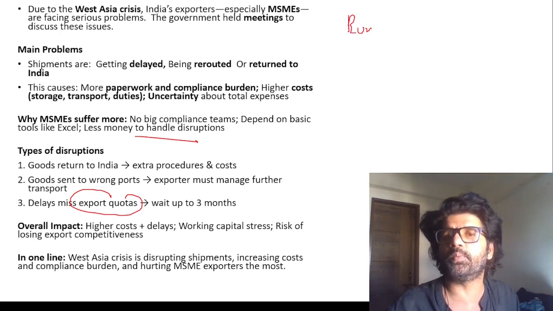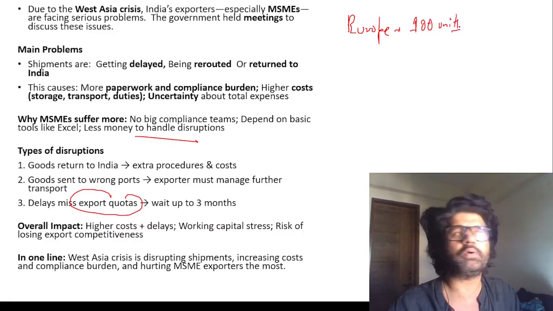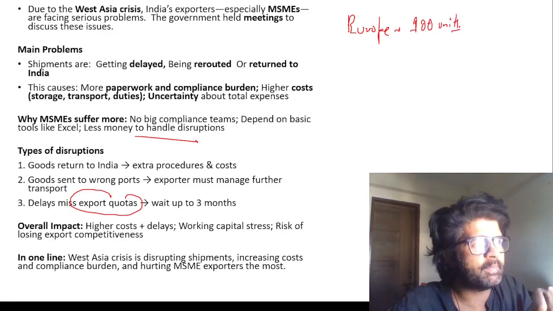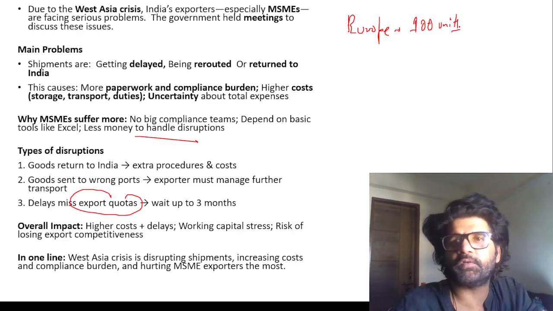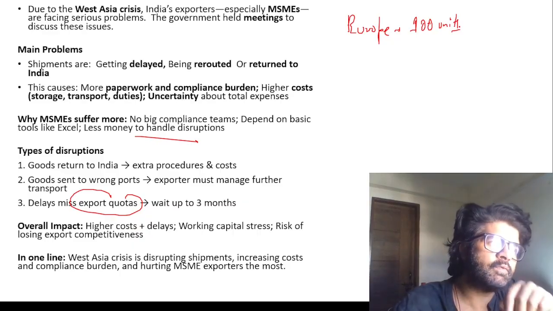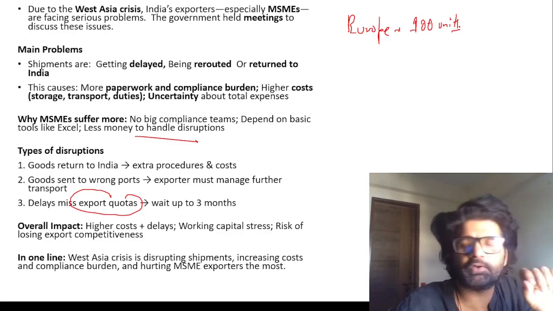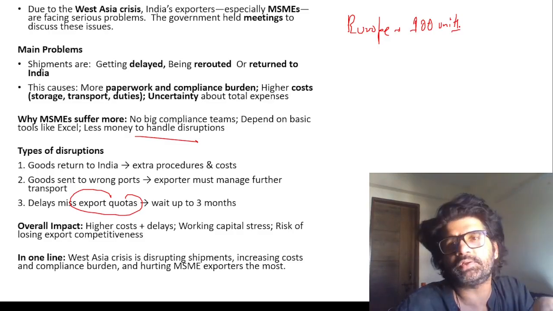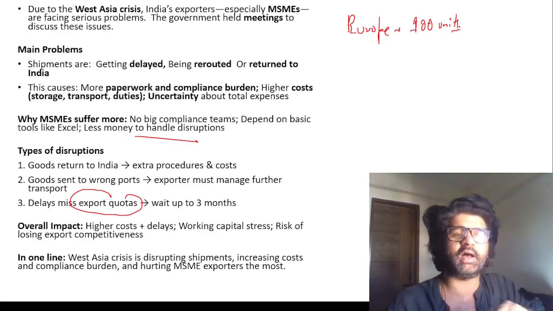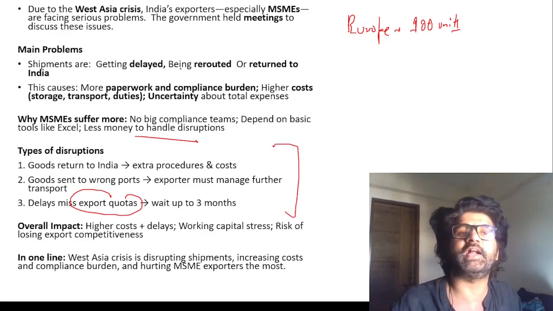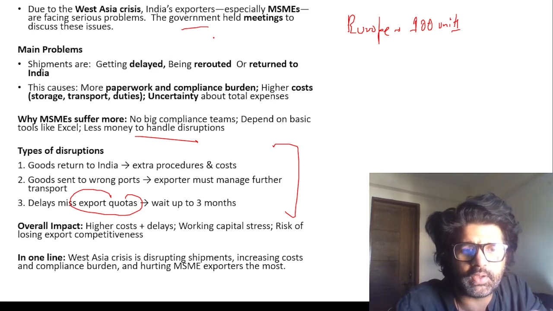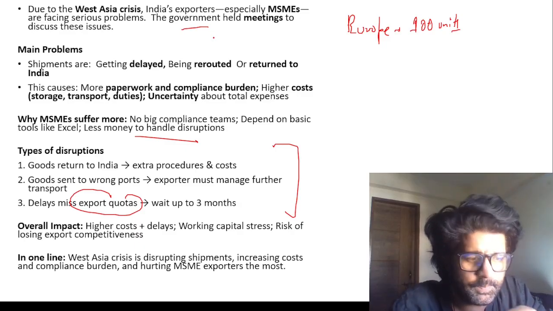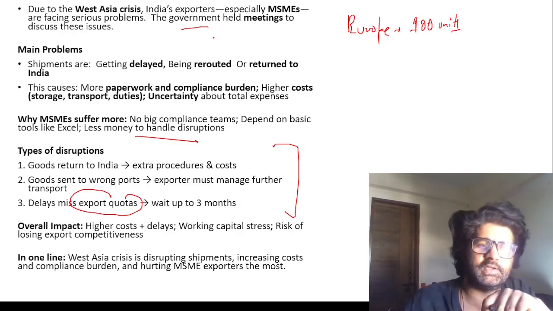So let's say Europe has set an export quota of 100 units from Asia. Right now turmoil is happening in Asia, so maybe China will supply Europe the quantity, and then that export quota will be sealed off for 3 months. Now the MSME sector will have to wait. If their quantity is not going to Europe within the stipulated period, they have to wait another 3 months until that quota opens again. So there are issues which MSMEs are facing, and that's why the government is having meetings with different ministries to discuss how that can be taken care of, because this is a big issue. MSME is a very, very vital sector for us.